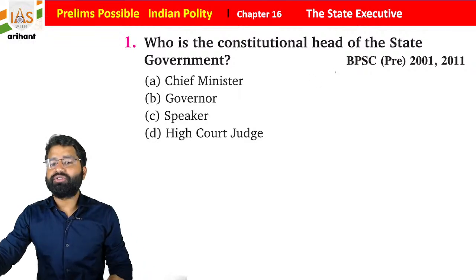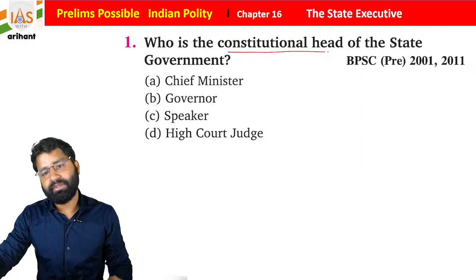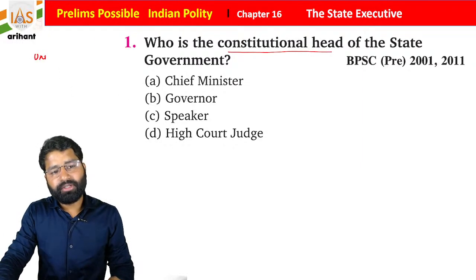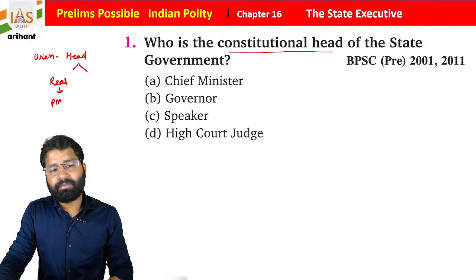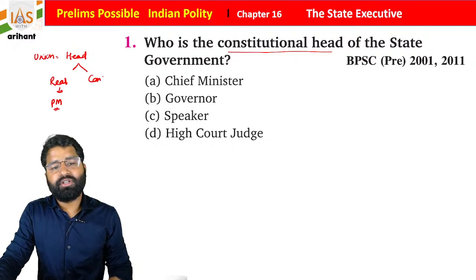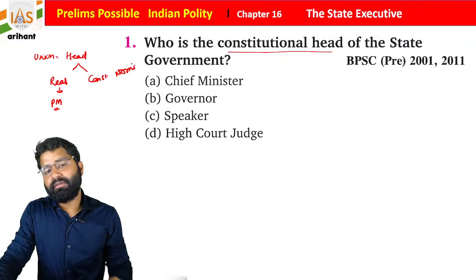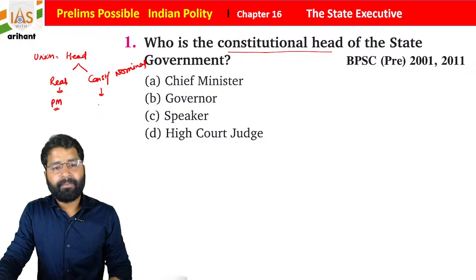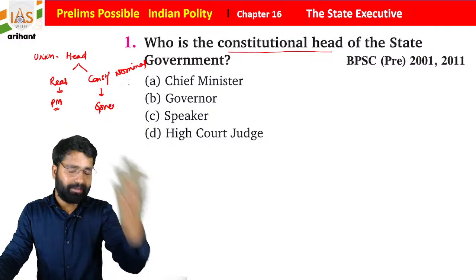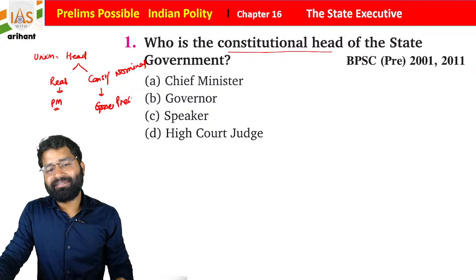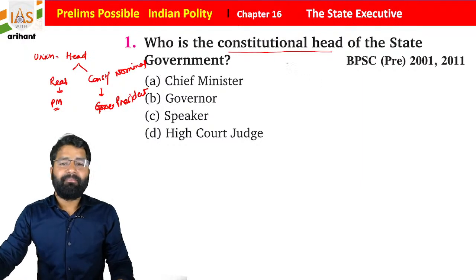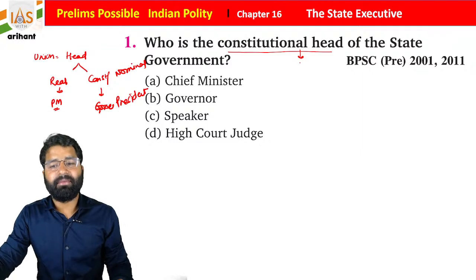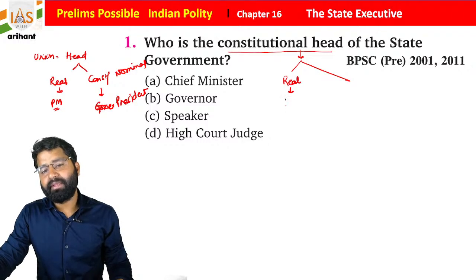Okay, constitutional head of state. So we all know, if we talk about the Union, who is the head? Two types of head will be here. One is called the real head, which is basically the Prime Minister. But if we talk about the constitutional or nominal head, who is he? Basically he is the President of India for the Union. But for the state government, once again the real head will be the Chief Minister of